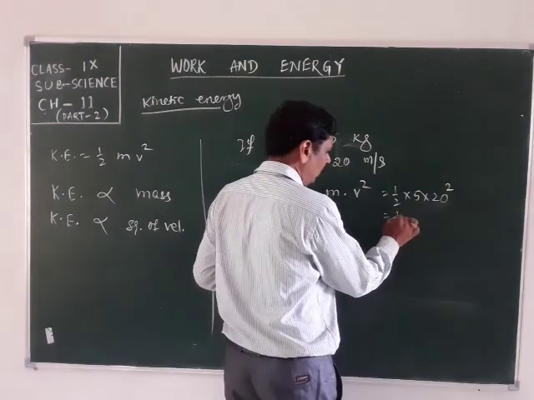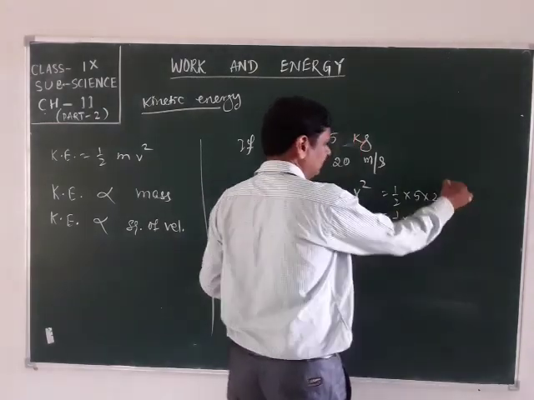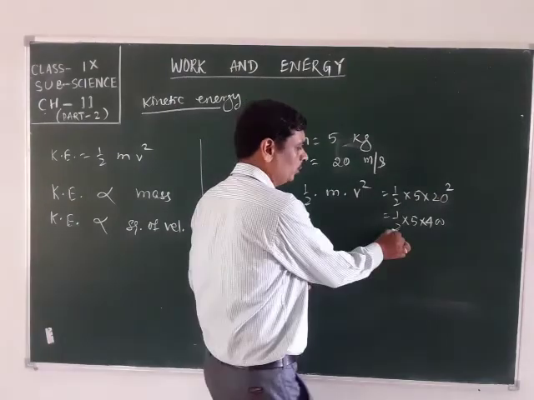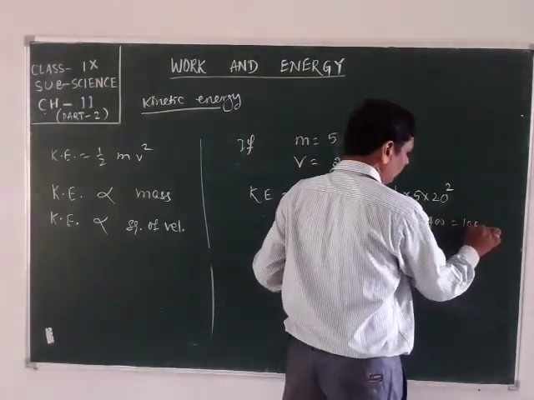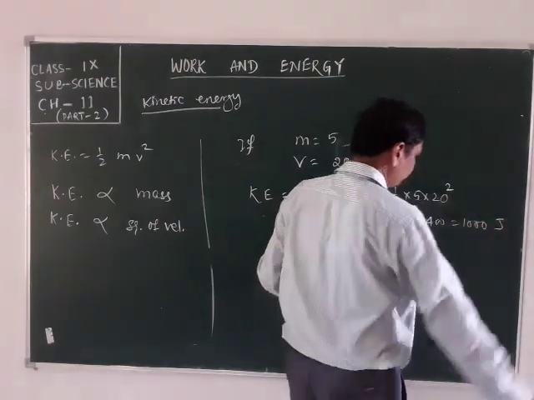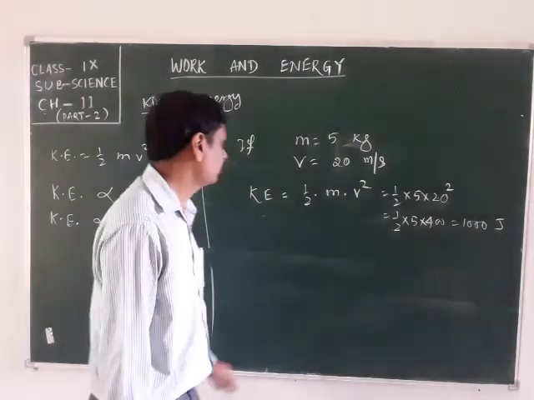This is equal to half into 5 into 400. 20 square is 400. 2 and 400 will be cancelled. It becomes 200. 200 into 5 is 1000 joule. So the kinetic energy becomes 1000 joule.